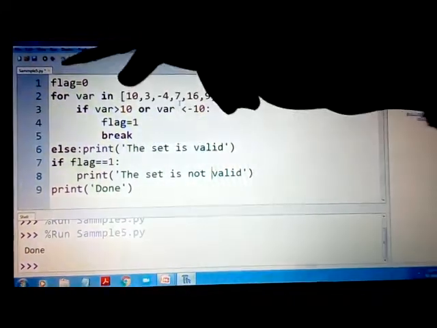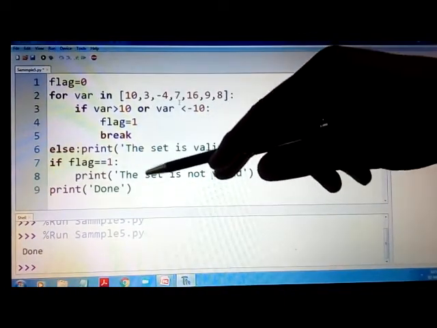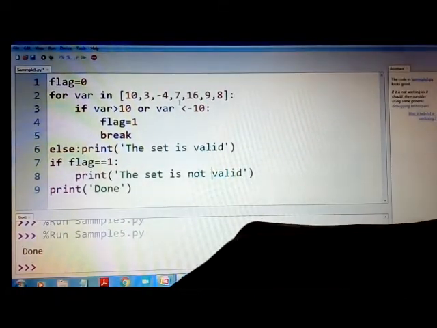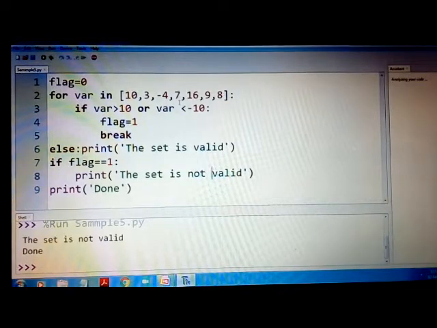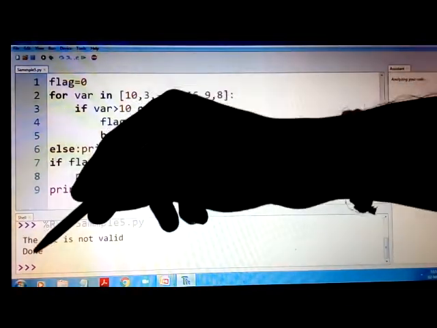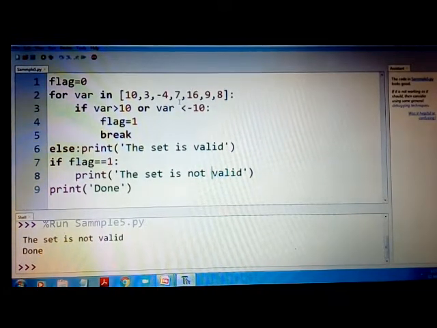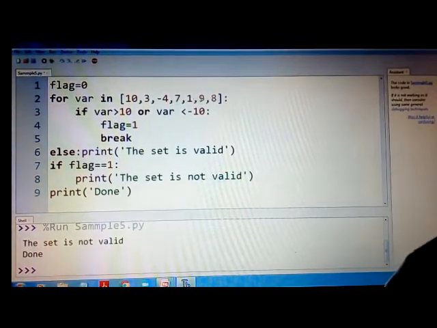Now with this flag, it really helps us to take a decision wherein I can print the set is valid or not valid. Now if I run this program, see now what happens. The set is not valid and the program is over. Meaning here you have value 16. Because of this 16, the set is not valid. I can change that value and make a valid set.